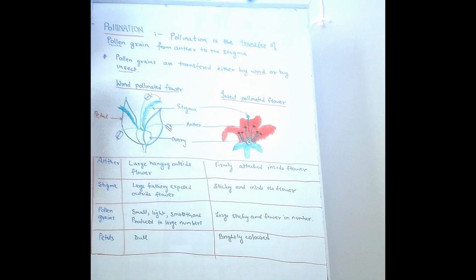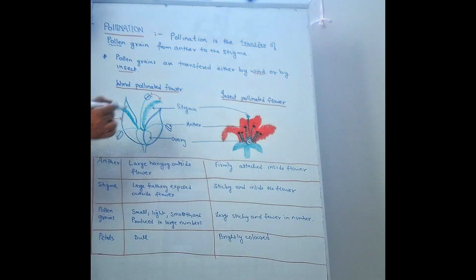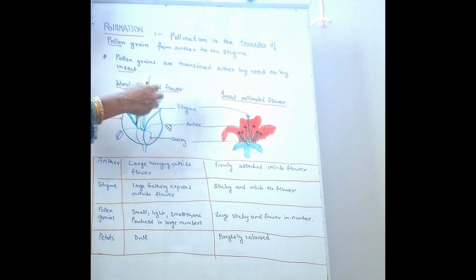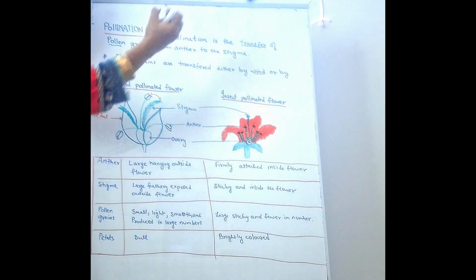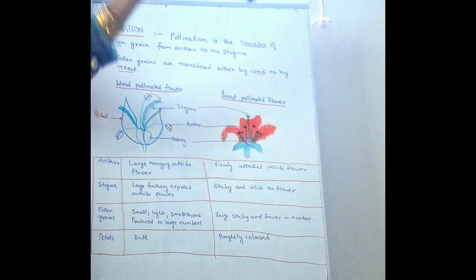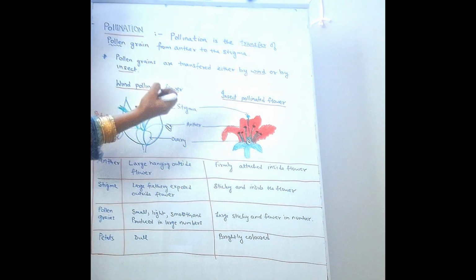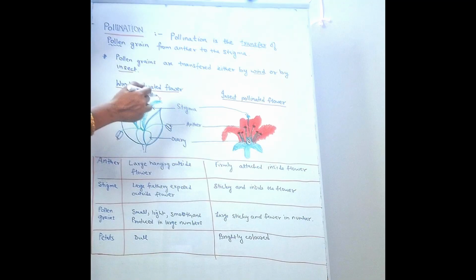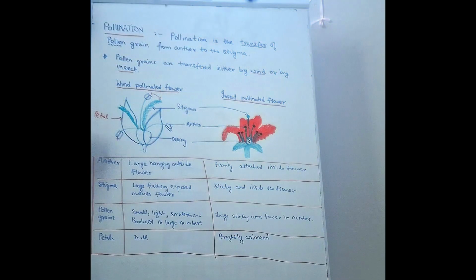Again you see, in wind pollinated flower, stigmas are large, feathery and exposed outside the flower. You see, these are the stigma. They are large and feathery. Why feathery? Because they can easily catch the pollen grain which is present in the wind. That is why they are large, and they are also exposed so that they come in contact with the wind easily.